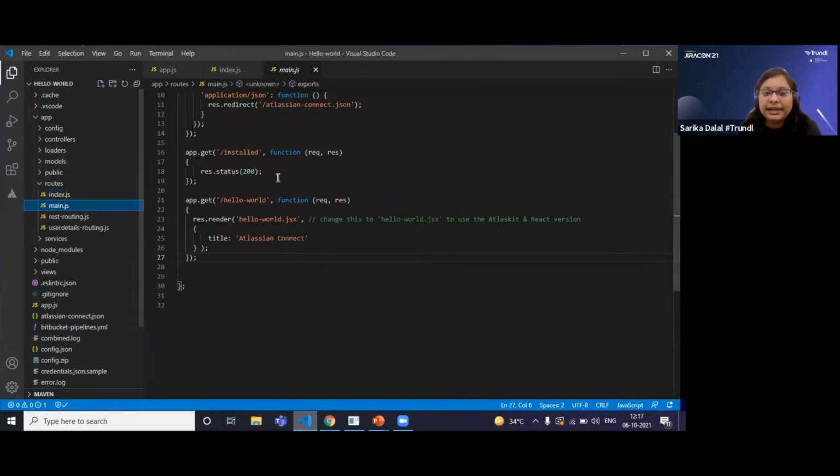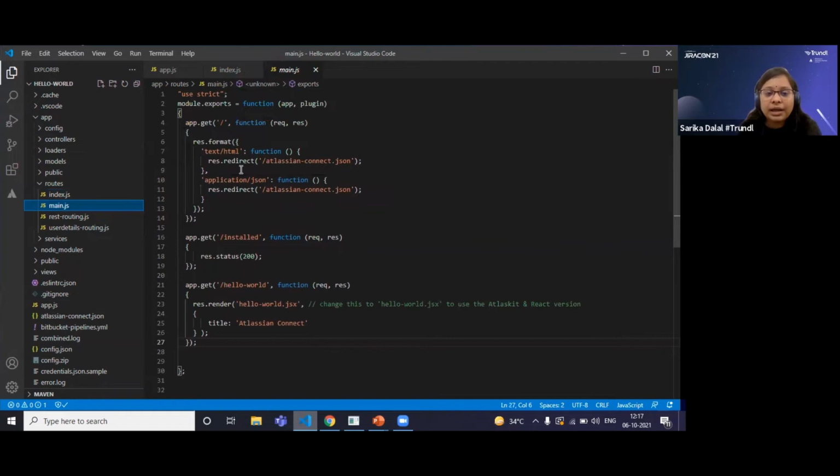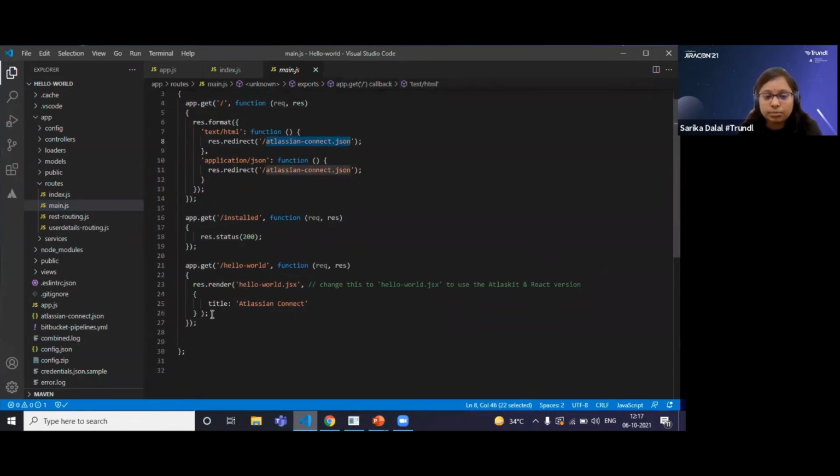It will get bound. So you can see all my routes files, the index.js, main.js, user detail routing, will get bound with that. And whenever any URL is triggered from the front end, it will be read in the route section. So you can see I have written code where I'm sending app.get. Whenever any URL comes here, it will redirect to the atlassian-connect.json. I have mentioned some of my custom APIs here as well, so we will understand that later.